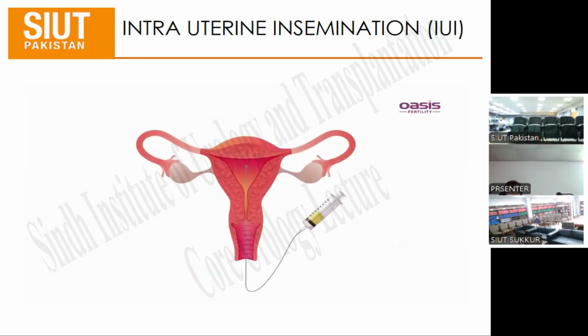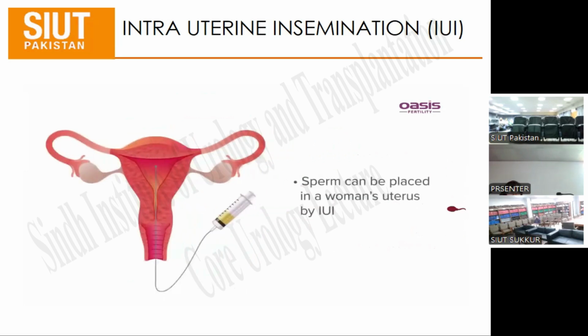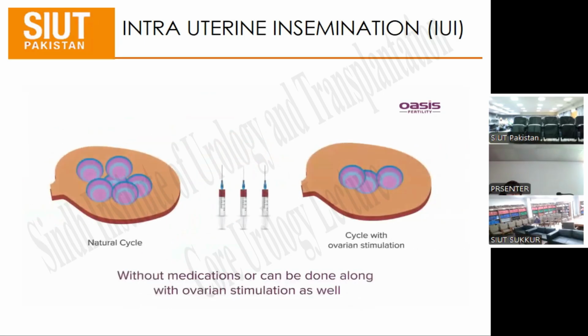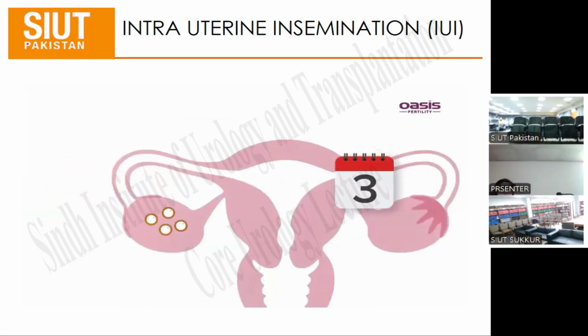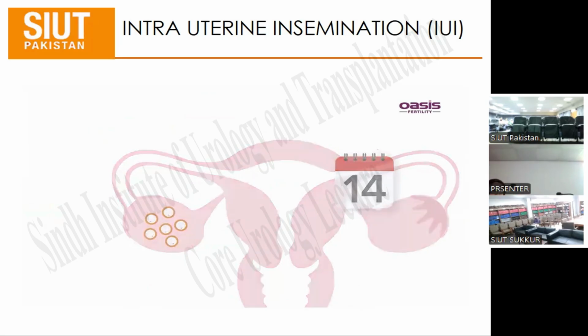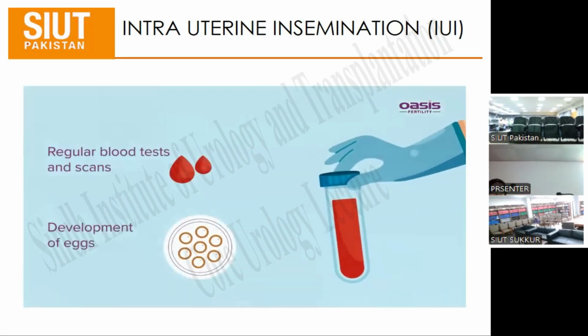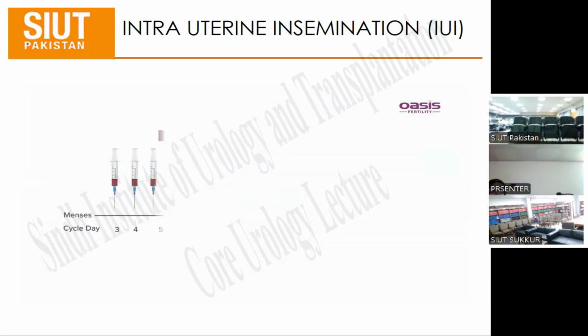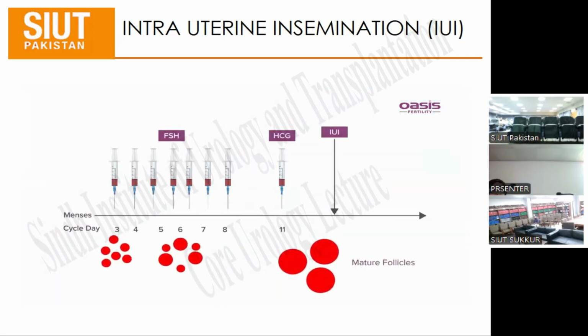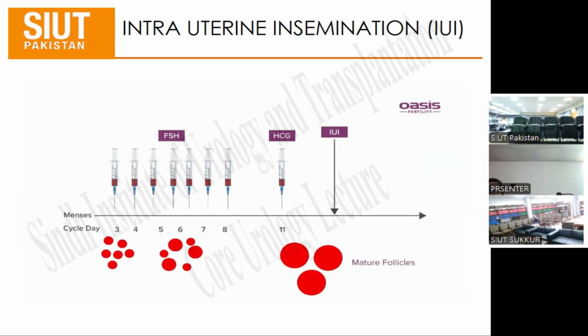Due to some infertility issues, if this doesn't happen, sperm can be placed into a woman's uterus by IUI. IUI can be done in a natural cycle without the use of medications, or can be done along with ovarian stimulation as well. The first step in IUI is stimulation, wherein tablets and injections can be used to stimulate ovaries. The woman will have to visit the center for regular blood tests and scans to check the development of eggs. The second step is ovulation induction, in which trigger shots are given to induce ovulation.